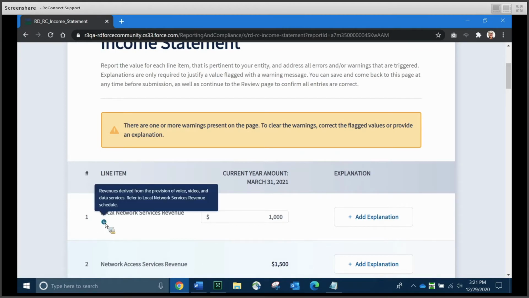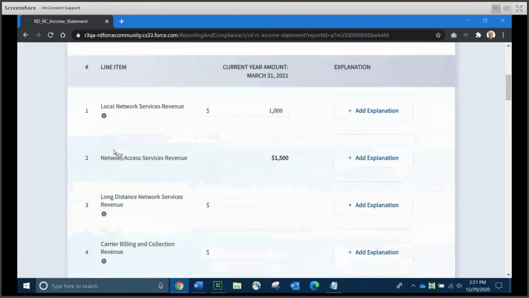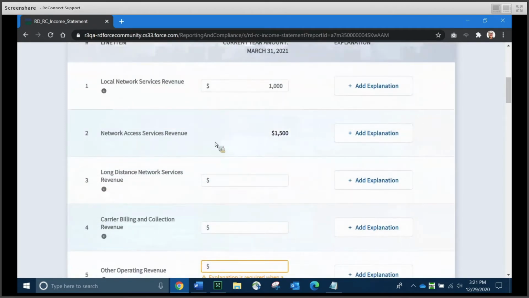The other thing I'd like to draw your attention to before we scroll down too much further is this little eye in the circle, and when I mouse over it, it's a tooltip. When you hover your mouse over it, it's going to provide you a little bit of information about that particular line item. And do keep in mind the user guide has full explanations of the line items for you.